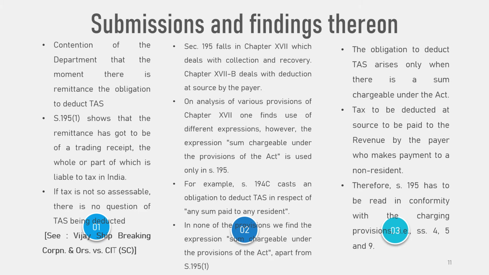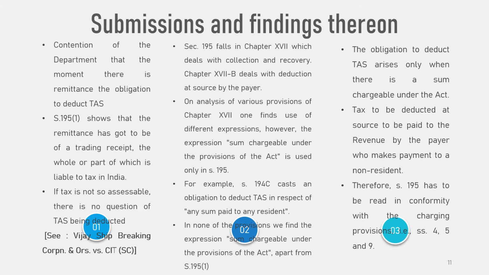For example, Section 194C casts an obligation to deduct tax at source in respect of any sum paid to any resident. Similarly, Sections 194E and 194F, inter alia, provide for deduction of tax in respect of any amount referred to in the specified provisions. In none of the provisions, we find the expression sum chargeable under the provisions of the Act, which, as stated above, is an expression used only in Section 195 subsection 1.